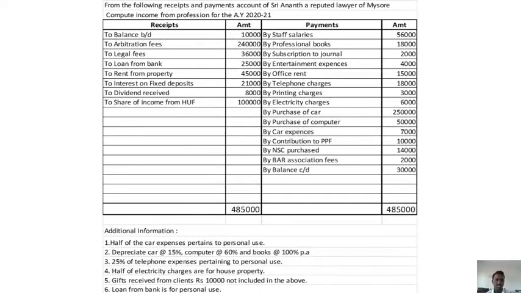And please go through the additional information because some information will be there, so you need to look into that. Information number 5. Gift received from clients rupees 10,000 not included in the above. Okay, so we have got gift from clients to the extent of 10,000 but not recorded in the account.